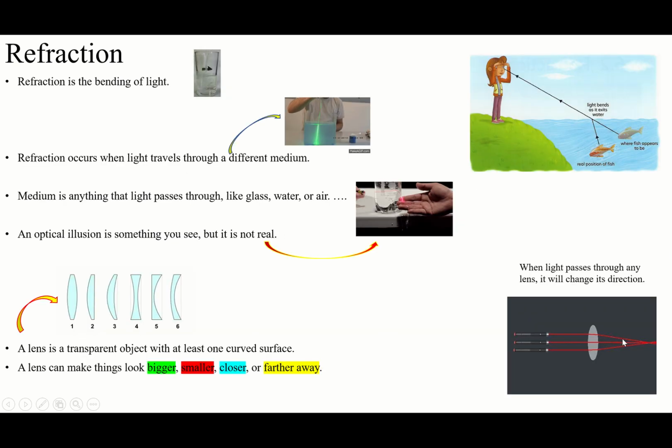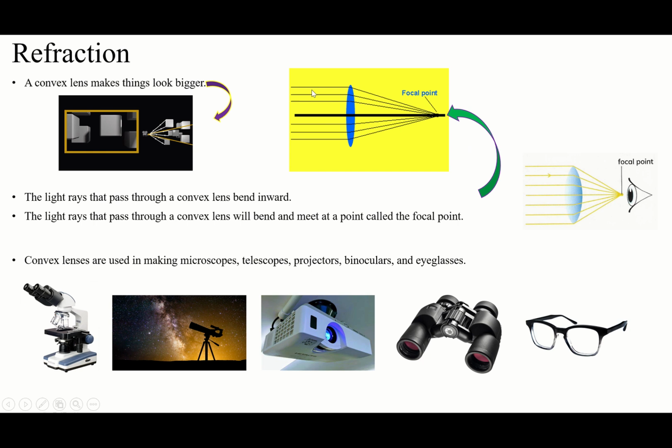Here too, we have this point where all the light rays will meet each other. We call this the focal point. You see, the light rays come, and you see this focal length. The focal distance is not important for you. Just this is important: the light rays come from the source to the lens. The lens is going to change their direction. You see, the light comes and changes direction. Then they will meet each other. All the light rays meet each other in one point. We call this point the focal point. The point that all the light rays meet each other, this is the focal point.